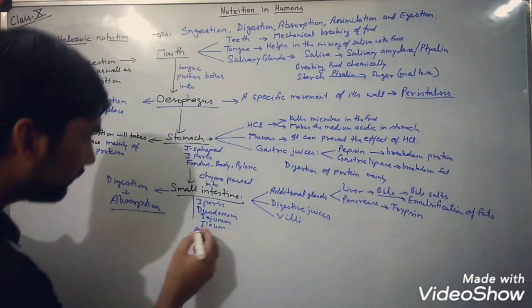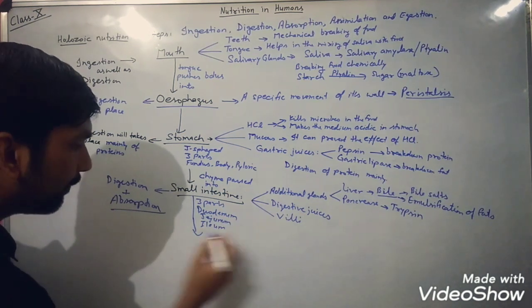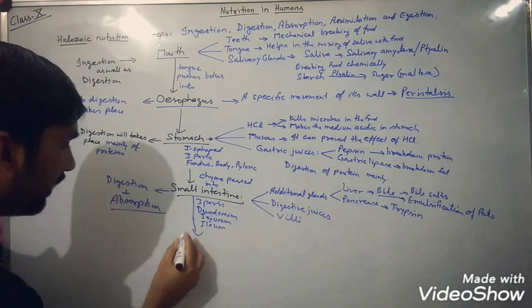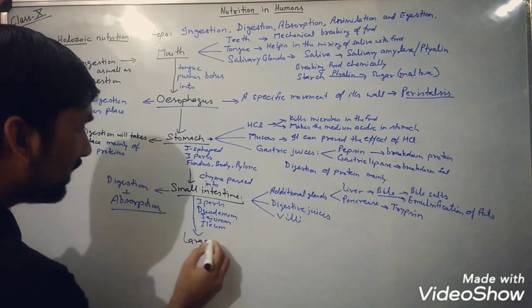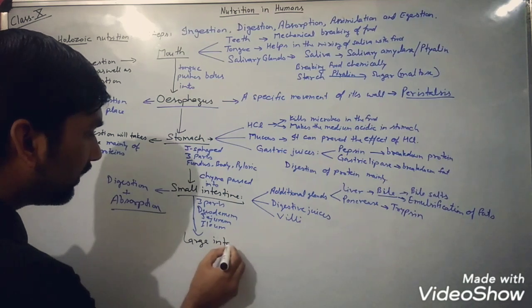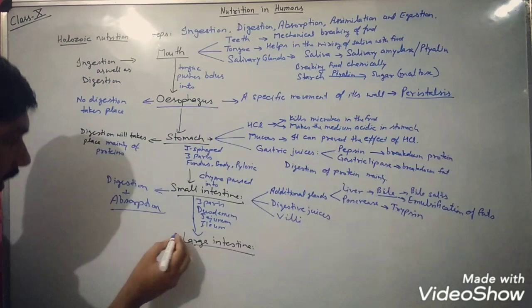And finally, from the small intestine, the rest of the undigested food material will move into the last organ of the alimentary canal, that is the large intestine. So here what will happen?